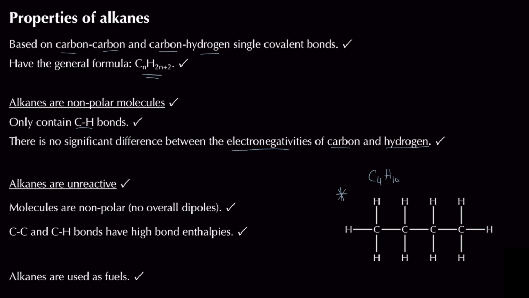There's only two reactions that our alkanes actually undergo. One of them is, of course, combustion. That's why we tend to use them as fuels. And another one is free radical substitution, when we use them to make haloalkanes.